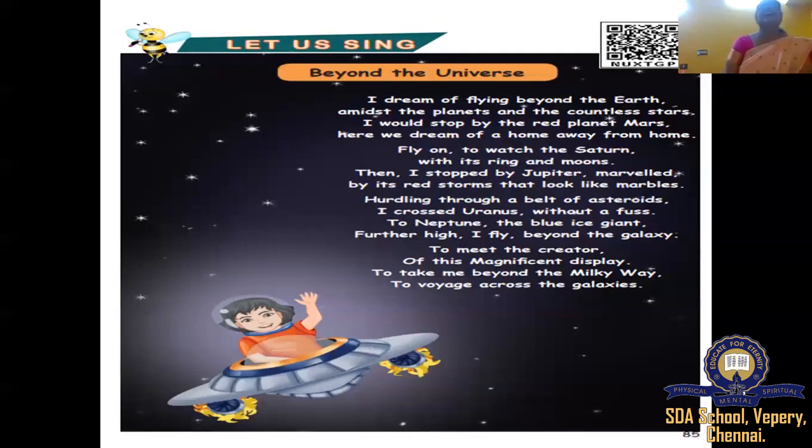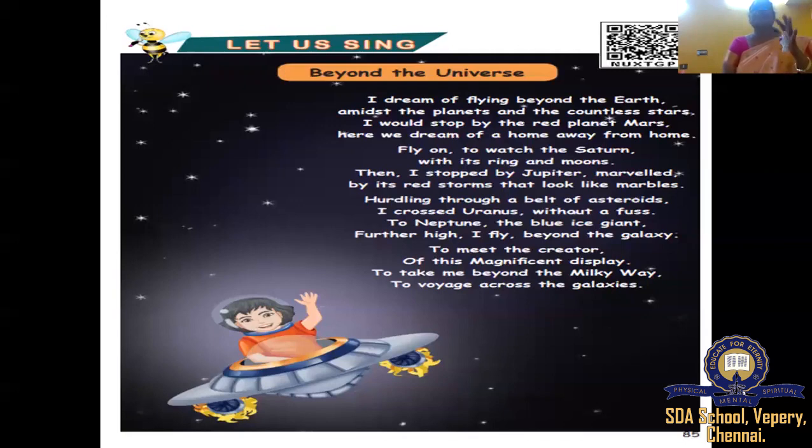Then I stopped by where? Jupiter. Next, the poet stopped his dream at Jupiter. And when he stopped, he looked at it and marveled. What is the meaning of marvel? We said marvel means what? Something that causes wonder. Marvel is something that causes wonder. And what wonder is found? The red storms that look like what? Marbles.